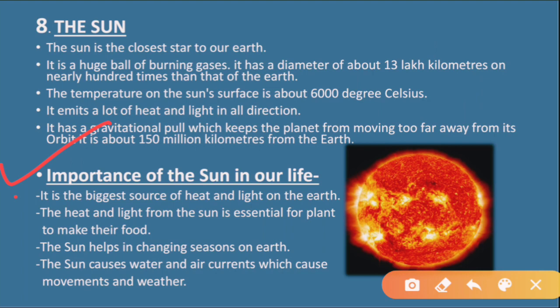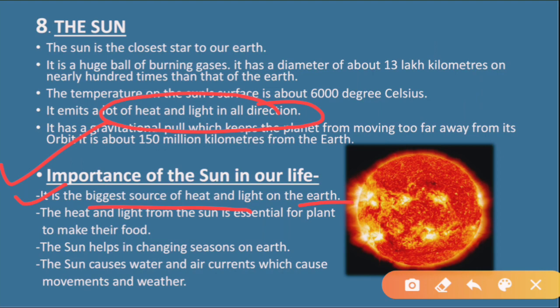Let us see the first point. It is the biggest source of heat and light on the earth. As we have read in this, the sun has its own heat and light. Okay, they spread the heat and light in all directions. So it is the biggest source of heat and light on the earth, which means the earth receives heat and light from the sun.